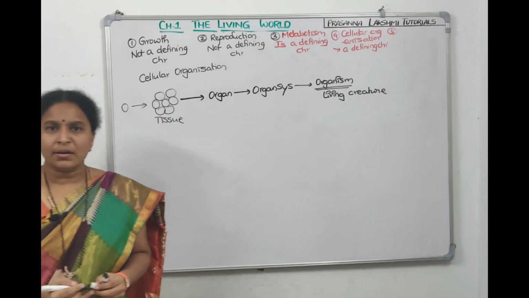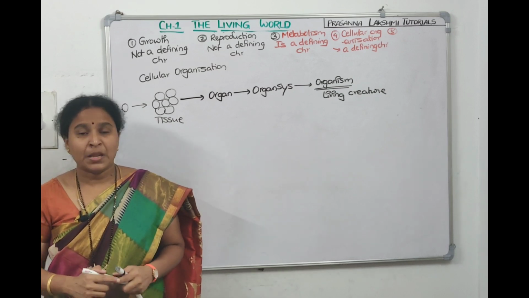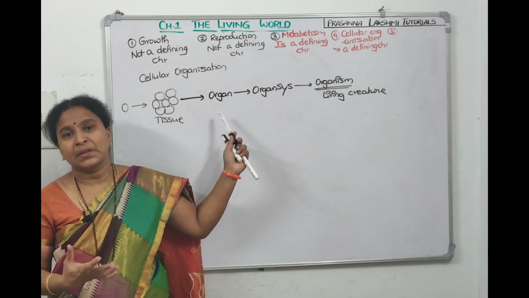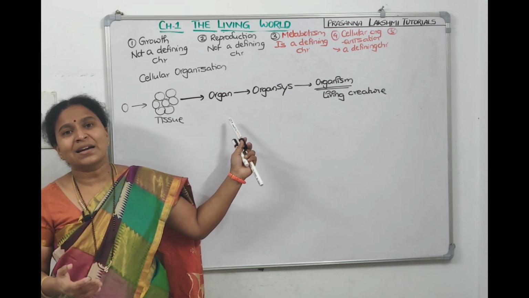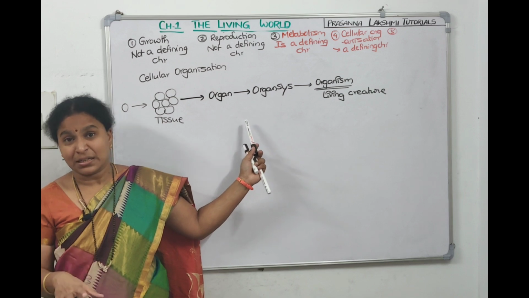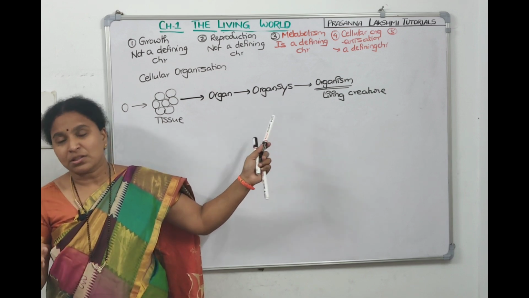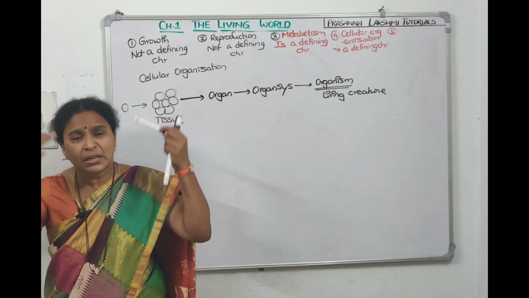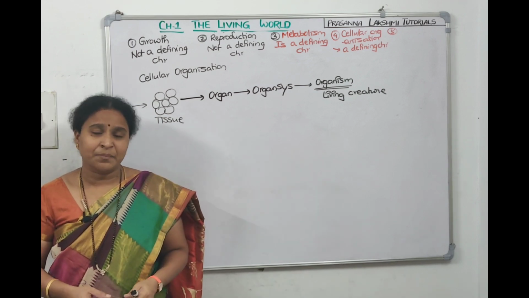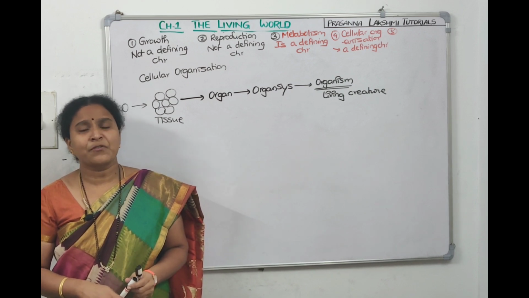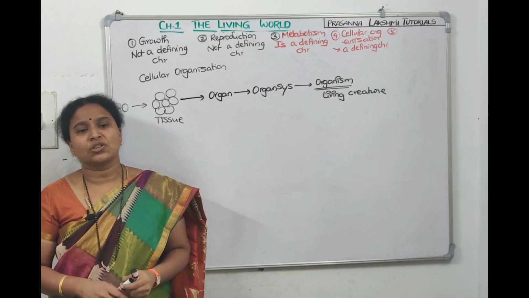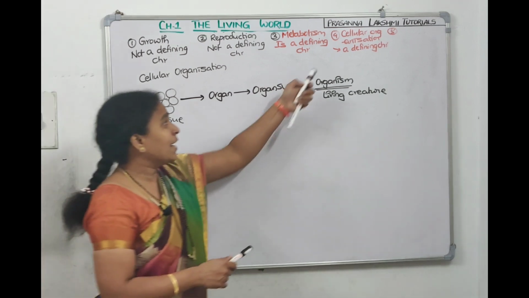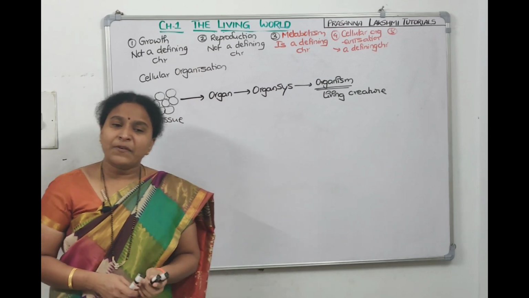A group of cells is organized to make a tissue which performs a common function. A group of tissues is organized to make an organ, like the heart is an organ, right? Now the heart with its arteries, capillaries and all will make a circulatory system. That is an organ system. Circulatory system, digestive system, respiratory system, excretory system, all these are present in a living organism. That makes an organism. Non-living objects don't have this type of organization. So we can tell that cellular organization is a defining feature.